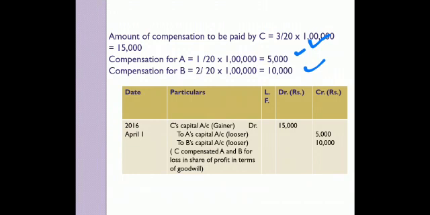So now we get our entry, which is C's capital account debit. C, who is the gainer, debit to loser. Gainer to loser entry. So C's capital account debit to A's capital account to B's capital account. It is 15,000, 5,000, 10,000. 15,000 for C. A will be credited by 5,000. B will be credited by 10,000. So C compensated A and B for loss in share of profit in terms of goodwill. Writing narration with the journal entry is a must. It is compulsory to write the narration with the journal entry. So learn that art also.